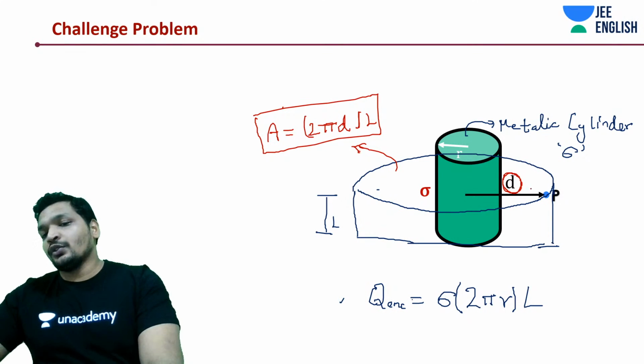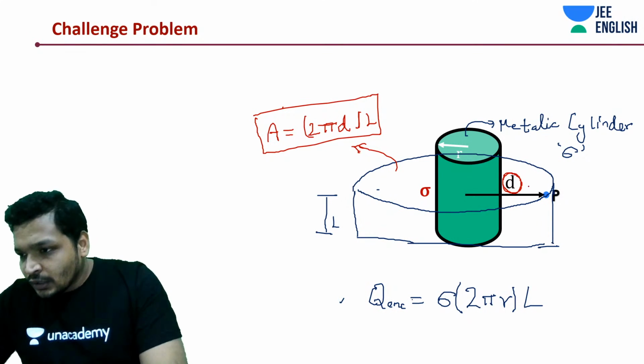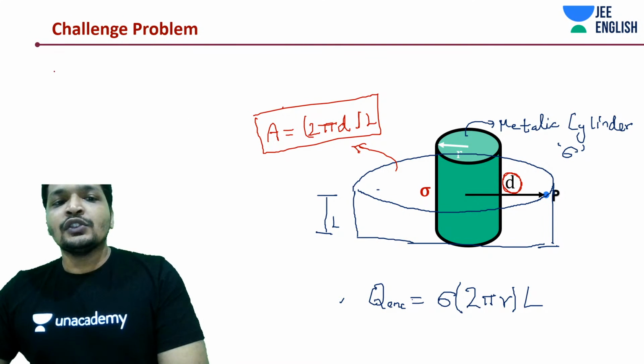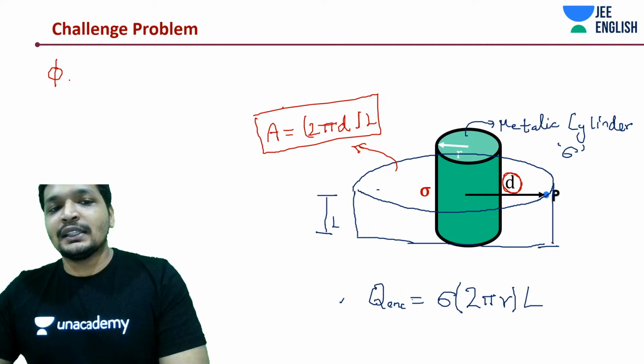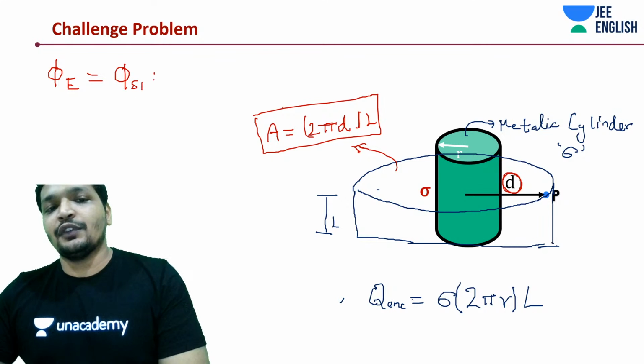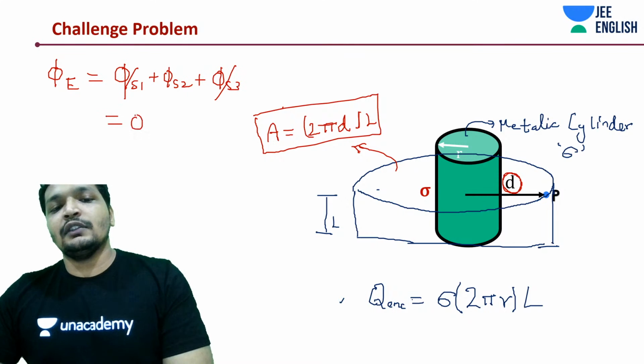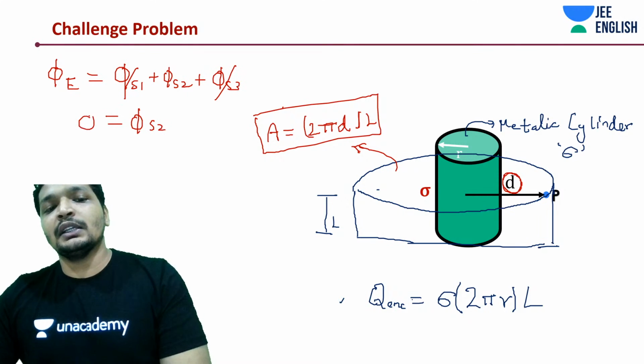So due to the upper surface and lower surface, just like the earlier case for the imaginary cylinder, S3 and S2 cancel out, only S1 would be remaining.